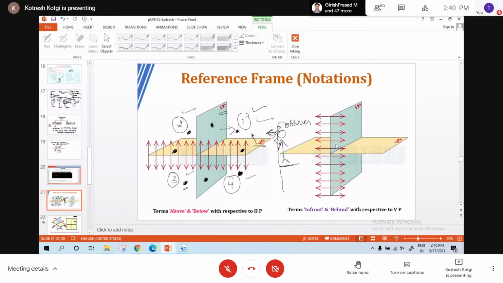Any doubt? If you don't respond, there are two possibilities. The first one, my internet connection is not proper. The second one, you understood everything. And the third possibility, you are not understanding anything. I believe my internet connection is not bad, so the other two possibilities you should answer now. Shall I proceed? Any doubt?